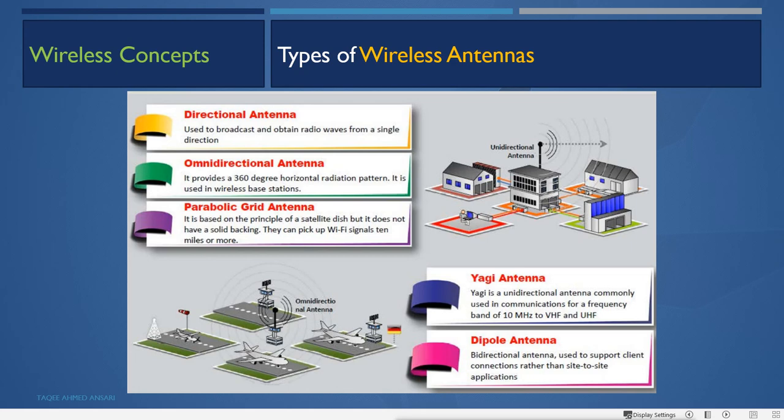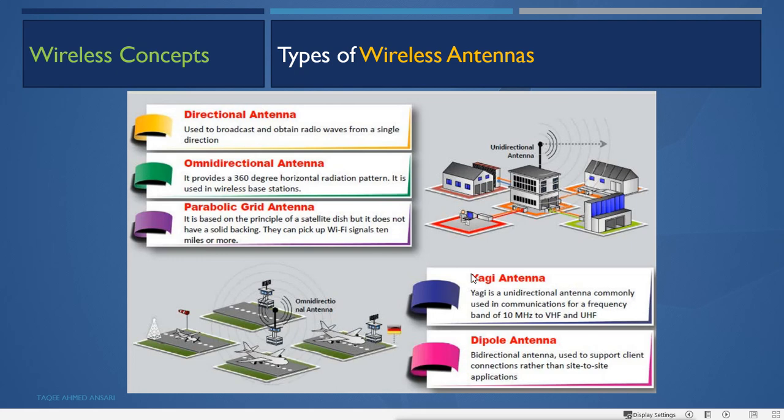It is based on the principle of a satellite dish, but it does not have a solid backing. They can pick up Wi-Fi signals 10 miles or more. This grid antenna is used to get the network from a very long distance. As you can see in this image on this rooftop, it is the grid antenna, to capture the network from a long distance.